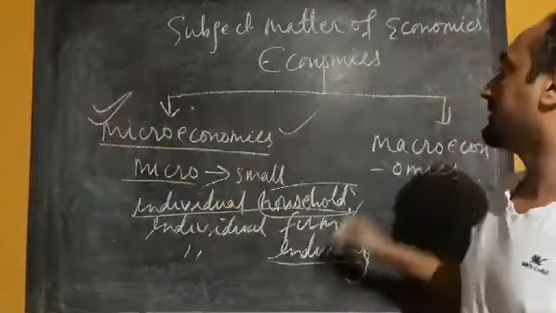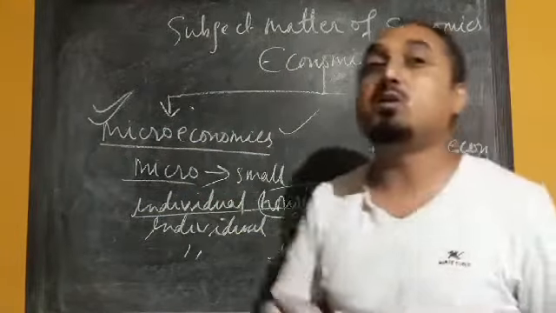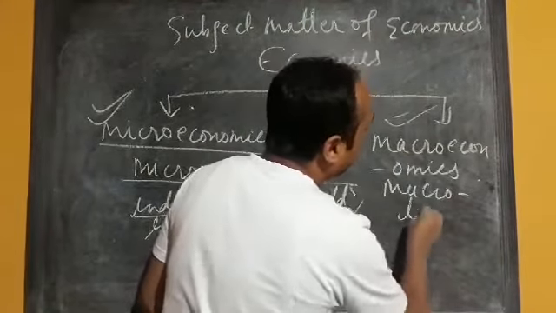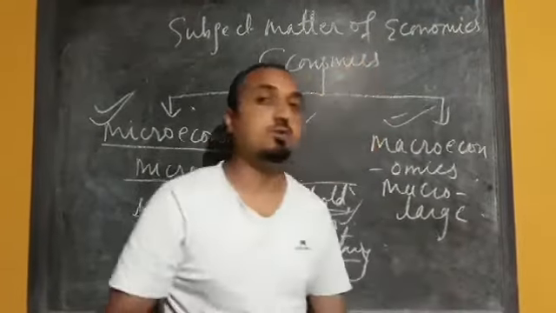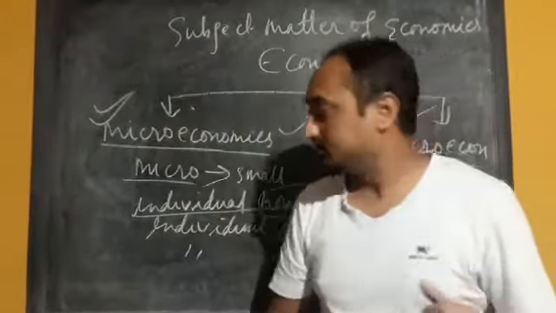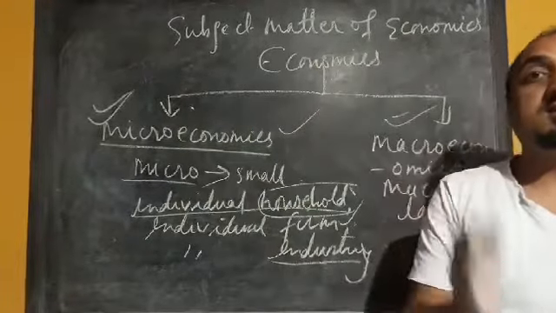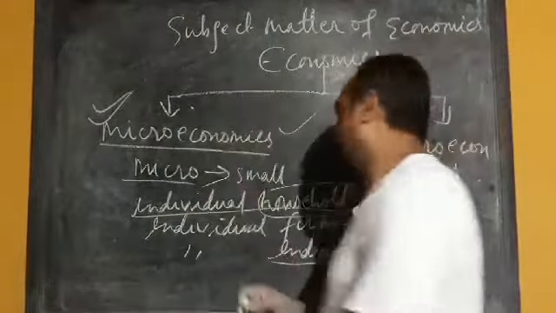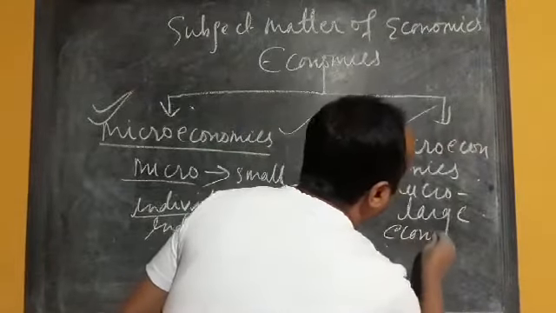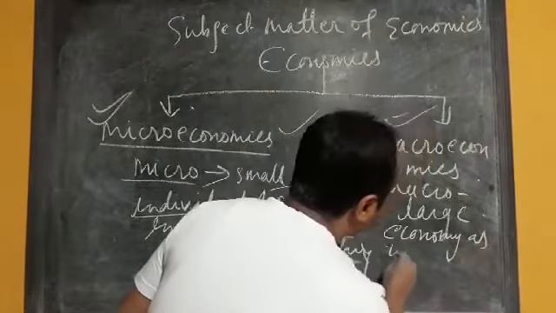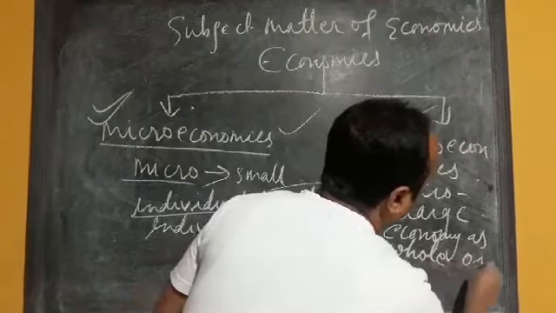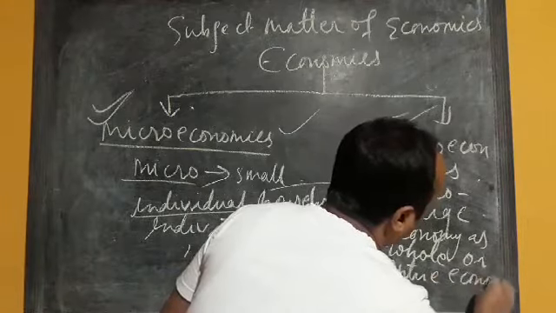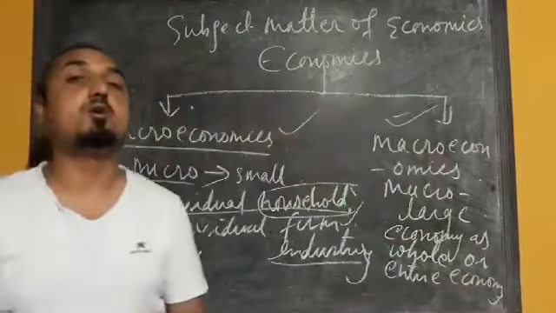Now we will move to macroeconomics. In the Greek word, macro means large unit or bigger unit. Macroeconomics is defined as the study of the entire economy, or the economy as a whole.